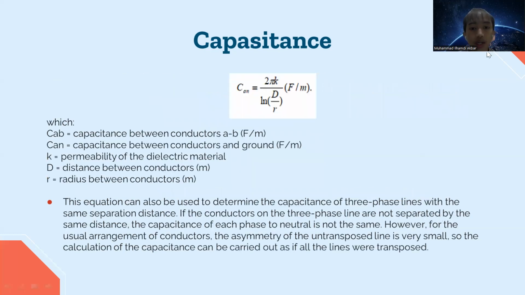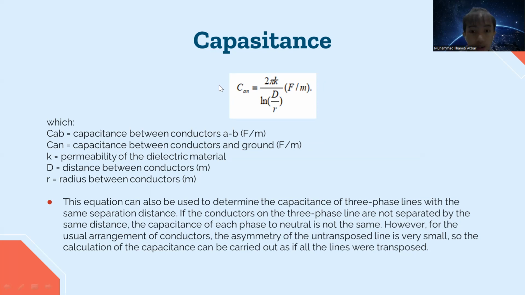So this is equation number 2 of capacitance, where CAB is capacitance between conductors A to B, and CAN is capacitance between conductors and ground. K is permittivity of the electric material. D is distance between conductors. R is radius of the conductors. This equation can also be used to determine the capacitance of a three-phase line with the same separation distance.